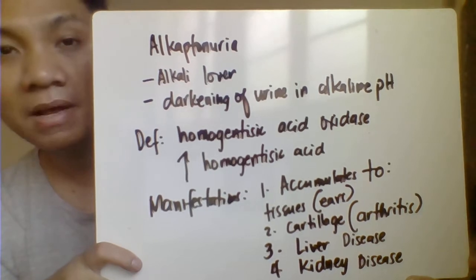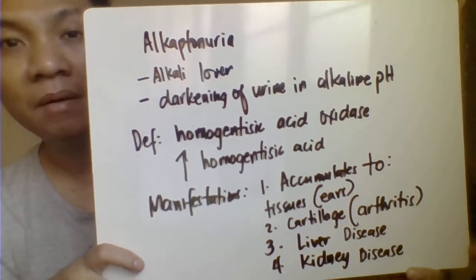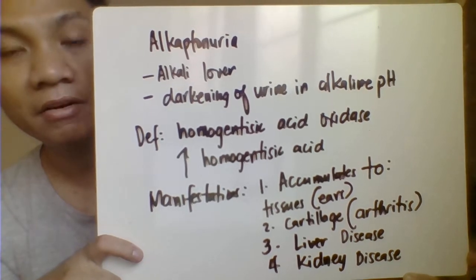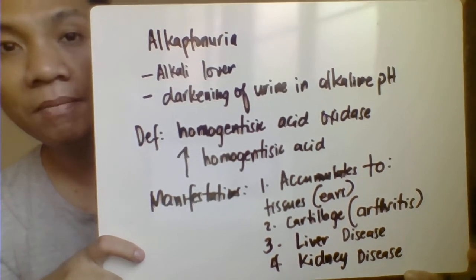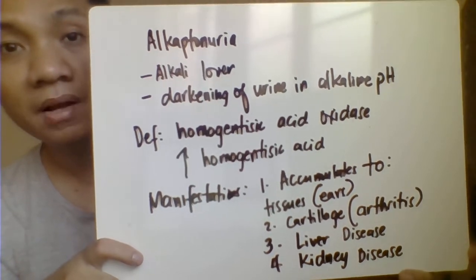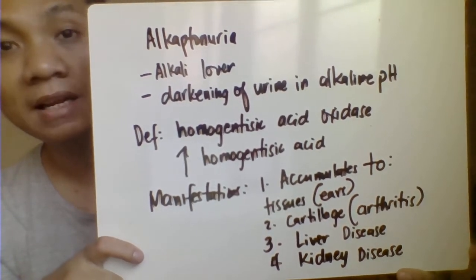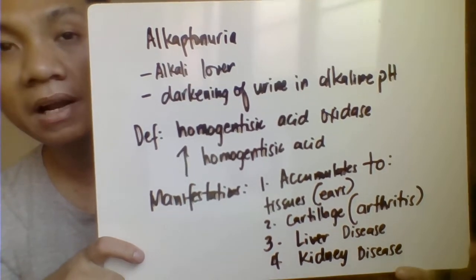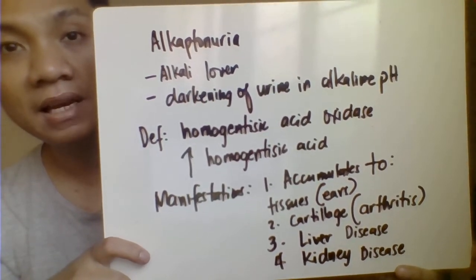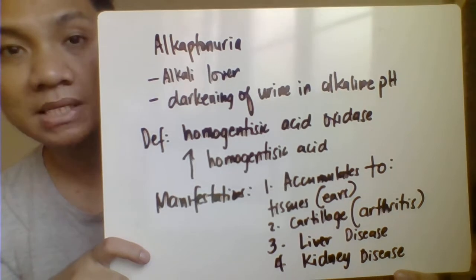So, unlike in melanuria, where freshly voided urine is already black or brown, here the urine becomes black or brown only upon oxidation to the air in an alkaline pH. The problem with alkaptonuria still belongs to the phenylalanine-tyrosine metabolic pathway.